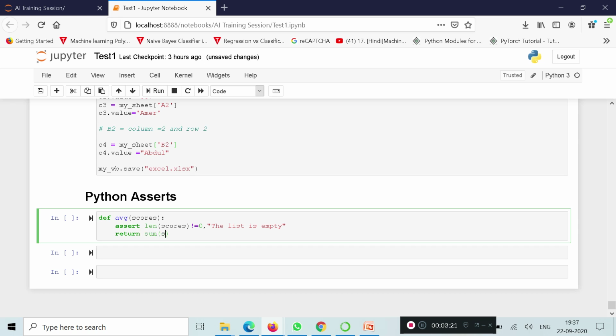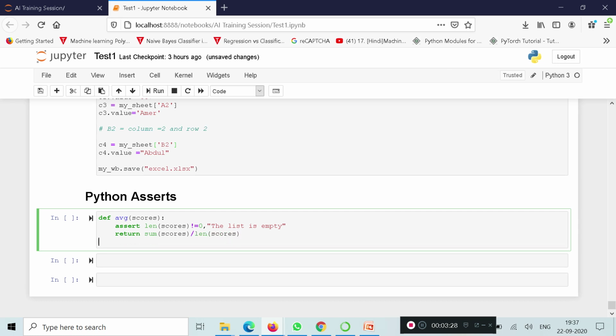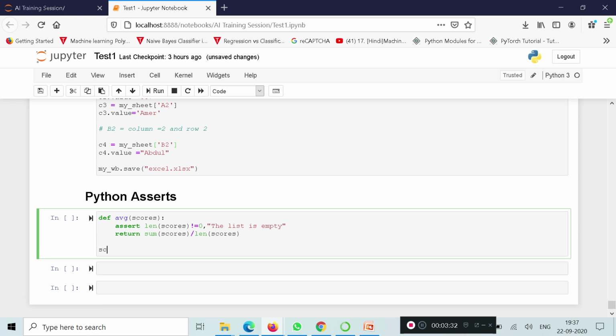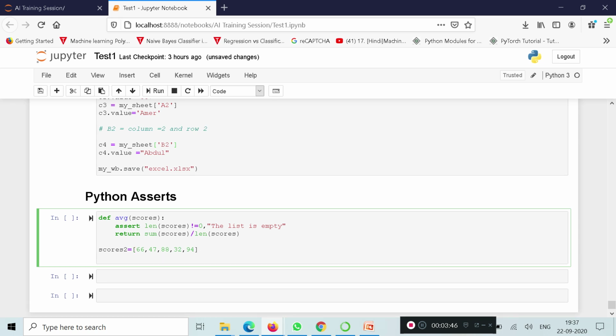Return sum(scores) divided by len(scores). Next, scores2 is equal to 6, 7, 8, 32, 94. This is scores2.